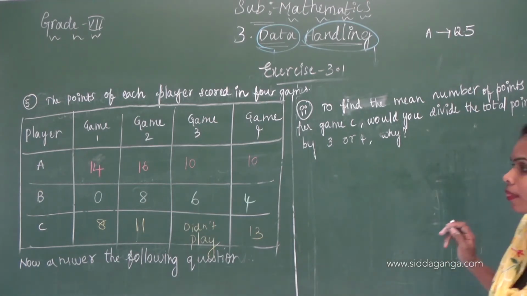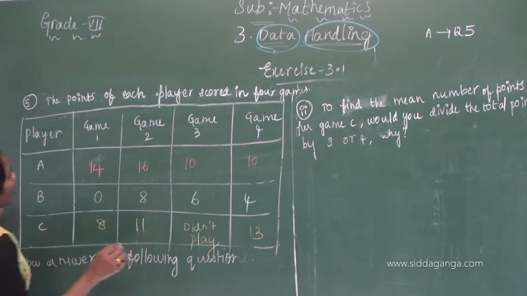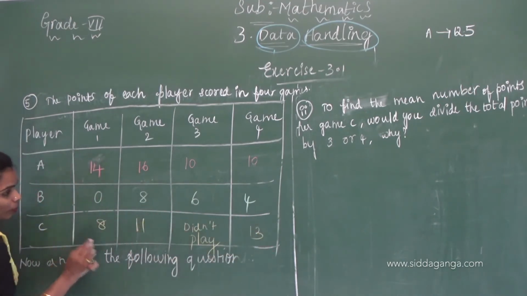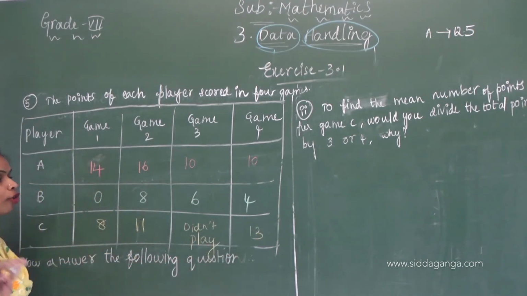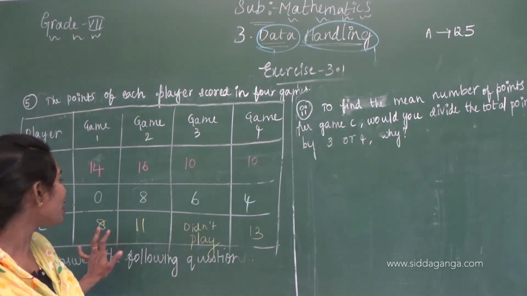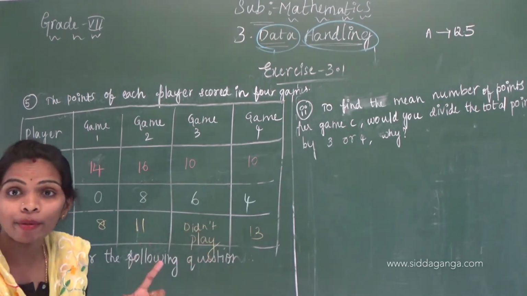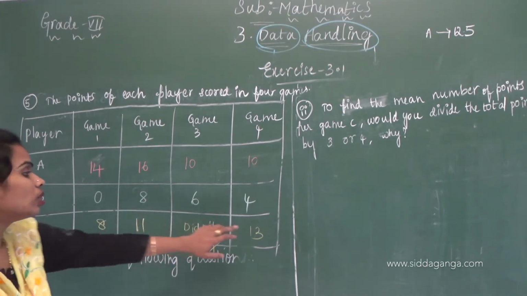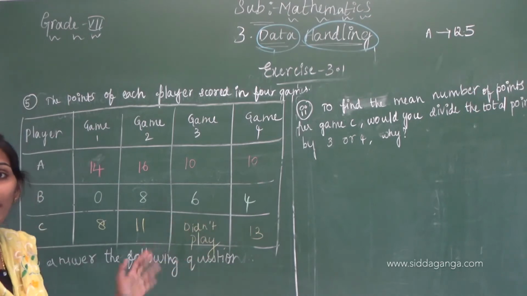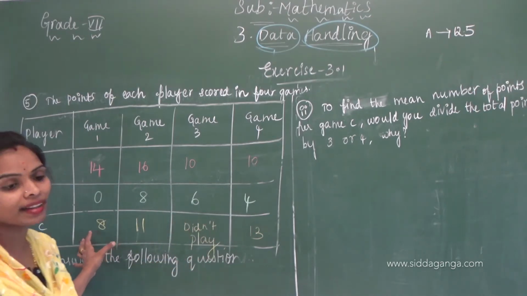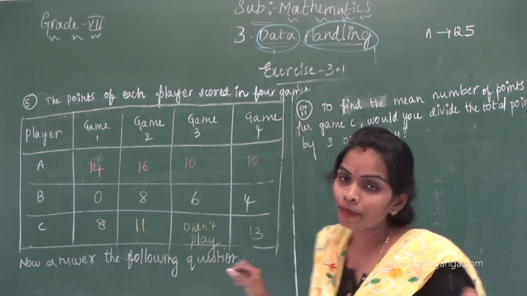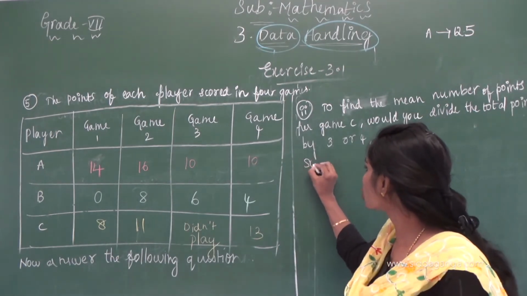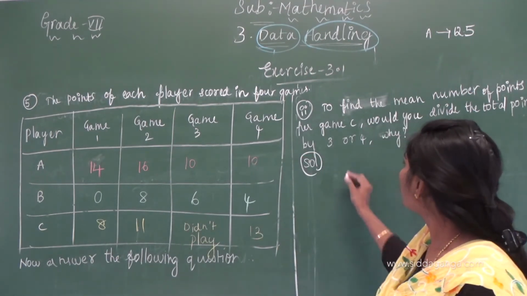Why? When you are finding the player C arithmetic mean, by 4 or by 3 are we going to divide? How many games are there? 1, 2, 3, 4. But you have to consider in how many games he participated. 1, 2, 3. Game 3, he didn't participate. That's why we have to divide by 3. By solution you have to write.